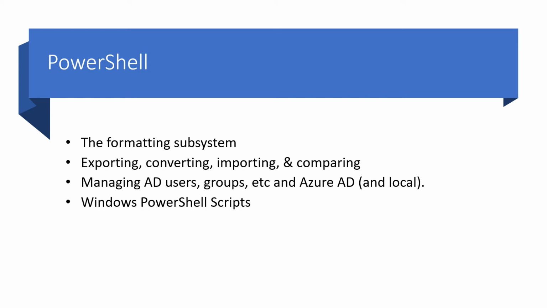It's very easy to use and very beautiful to see. Exporting, converting, importing and comparing. You can export output into any file, convert it into HTML, import data from a particular file and use it in your script or in a command, and compare two different files and tools.